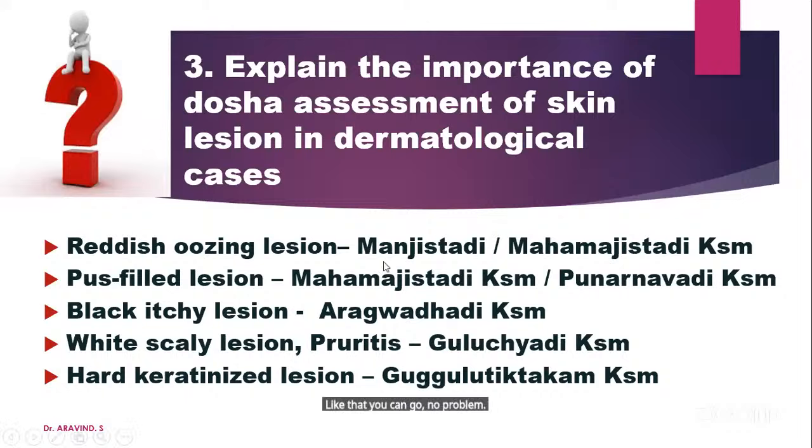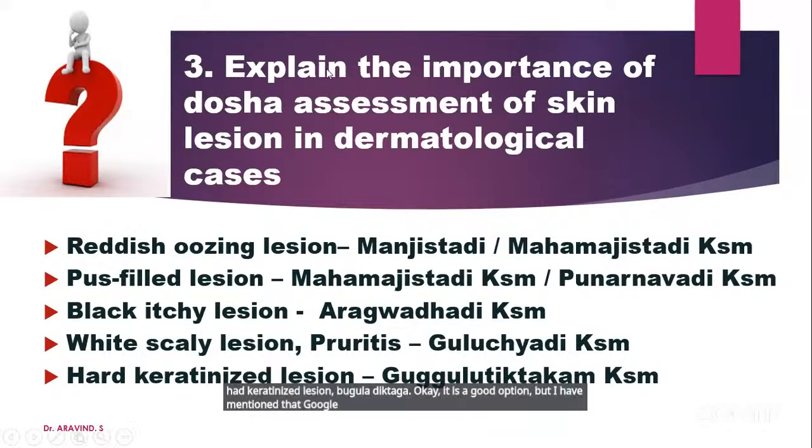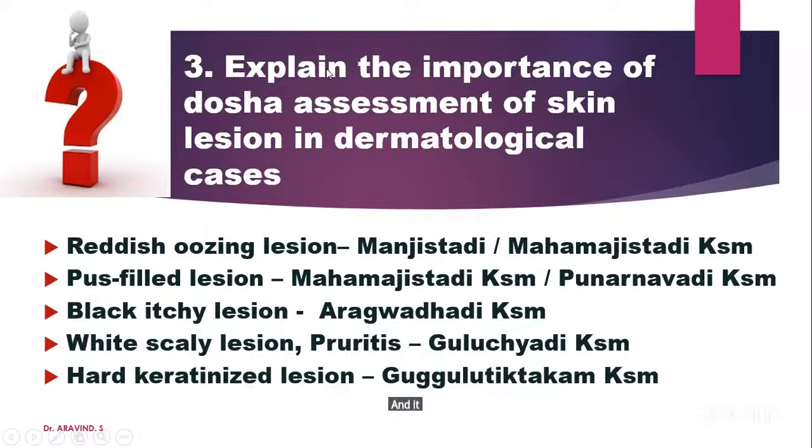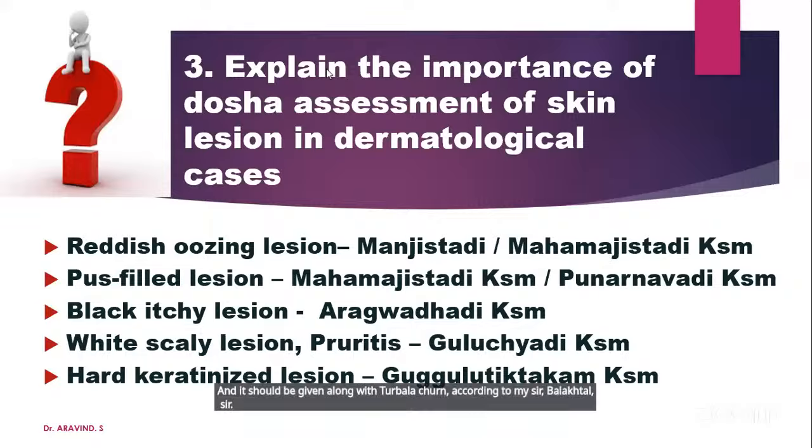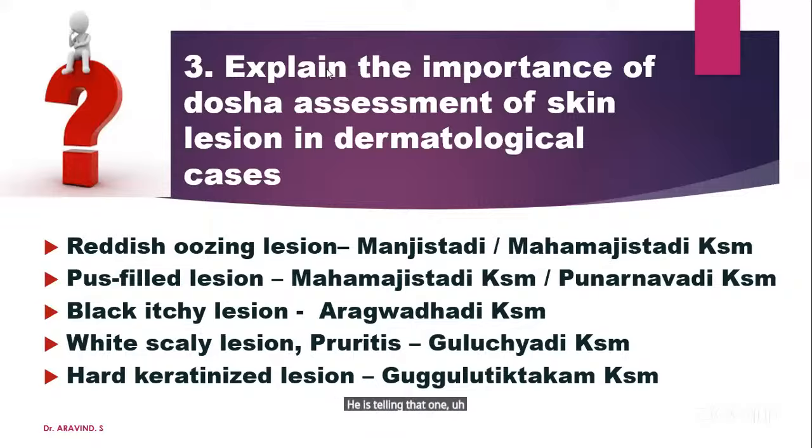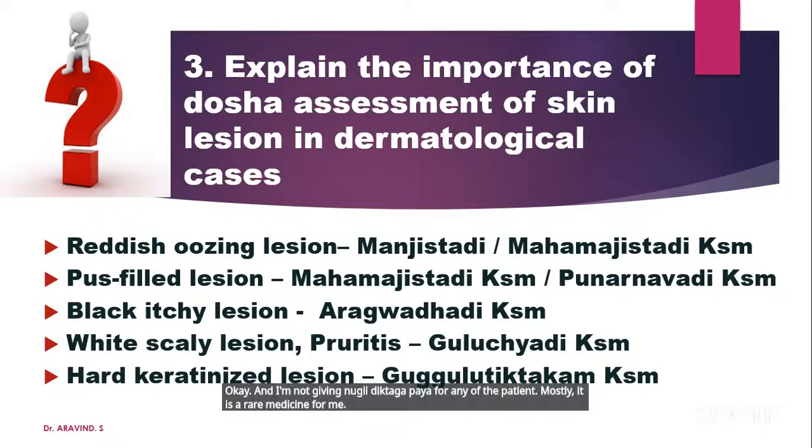For white scaly lesions, Guluchadi is the best option. For keratinized lesions, Guggulu Tiktaka is a good option, but I have mentioned that Guggulu Tiktaka cannot be given to a young lady of reproductive age, and it should be given along with Triphala Churna, according to my sir, Balakrishnan sir. He says one teaspoon of Triphala Churna. I am not giving Guggulu Tiktaka Kashaya to any patient; mostly it is a rare medicine for me.